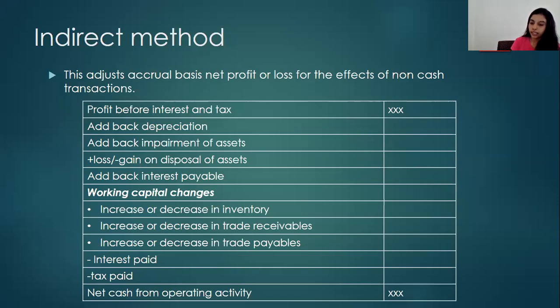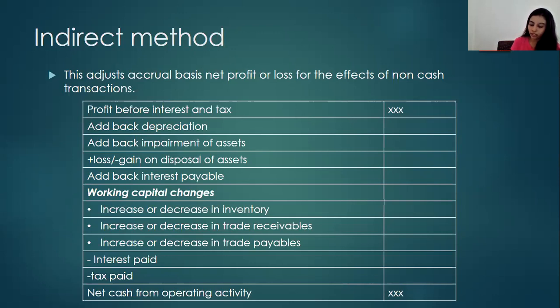So any increase in a current asset, we deduct it in the statement of cash flows. Any increase in a current liability, we add it back. We add it under the statement of cash flows. So for example, if the opening inventory is less than the closing inventory, which means the inventory amount has been increased during the period, then we deduct it from the statement of profit or loss. So if the opening trade receivables is less than the closing trade receivables, which means that the trade receivables has been increased during the period, we have to deduct it from the statement of profit or loss.